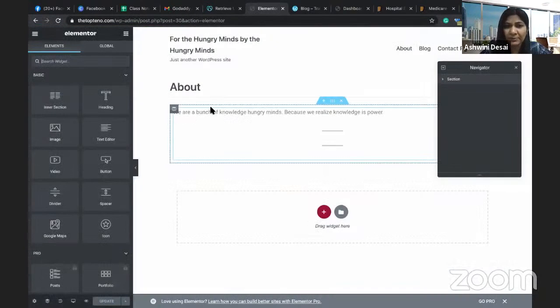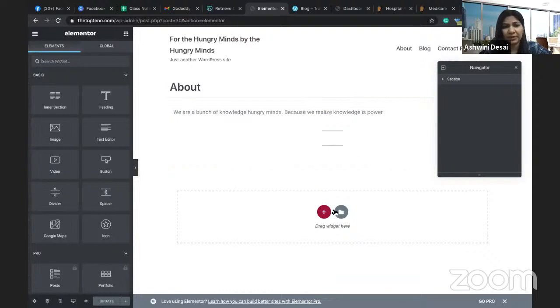Elementor is not the only website builder plugin. There are also plugins like Divi Builder, which comes with the Divi theme. There is also Beaver Builder. There are a lot of builder plugins available. So this is how the Elementor plugin looks like. It makes your life a little more easier.